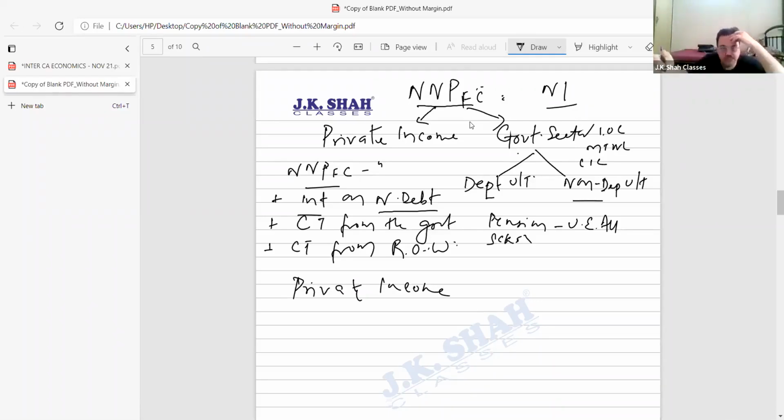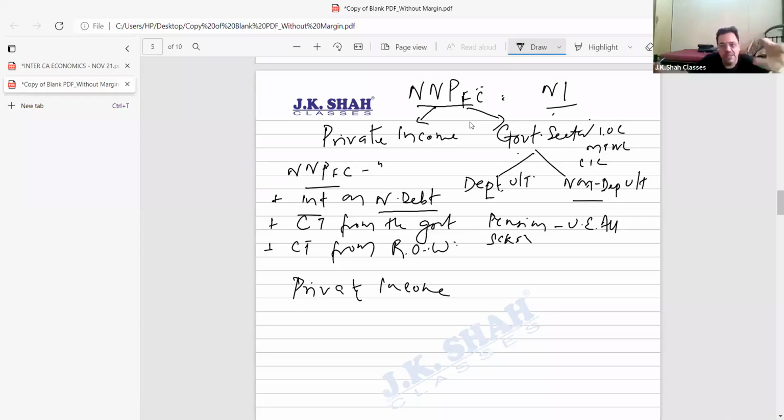So in the exam, students, when they ask you a sum, you will be given information about, pay attention, NNP at factor cost. They'll twist the language, they have a right to twist the language. I'll tell you what they can ask. Then, bacha, what is left is NNP at factor cost accruing to the private sector. Then when you add all this, you get the private income. Is it clear? Now in private income, bacha, we will add a few more things and deduct a few more things. Then we'll get personal income.